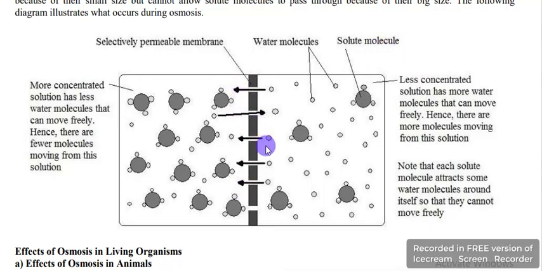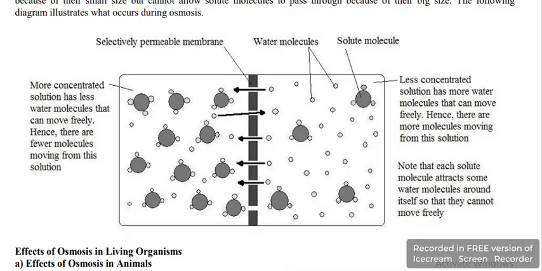This one, the black part at the middle, is known as the selectively permeable membrane. It is allowing water molecules to move. So a less concentrated solution has more water molecules that can move freely. Hence, there are more molecules moving from this solution. Note that each solute molecule attracts some water molecules around itself so that they cannot move freely. I'm sure we are seeing here it has attracted some water molecules, these solute molecules.